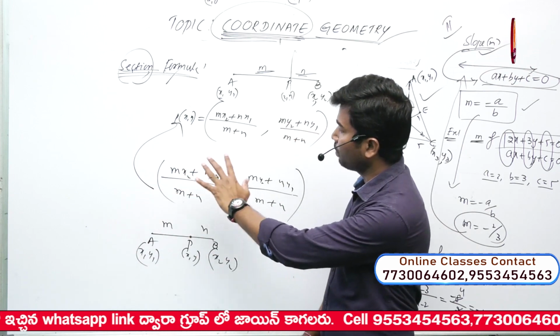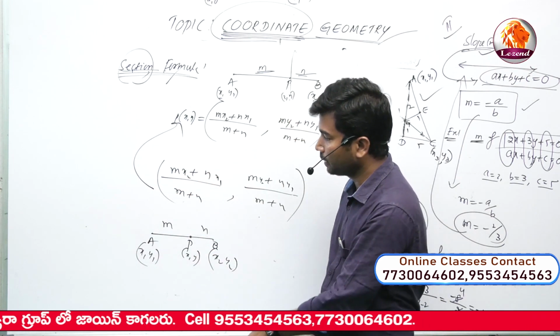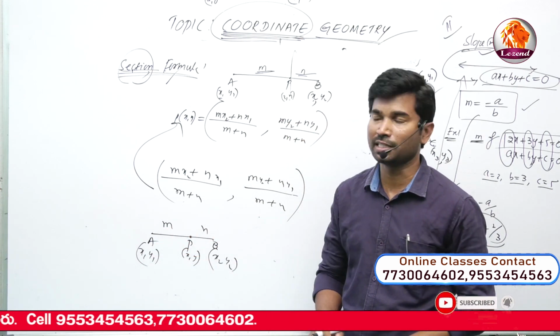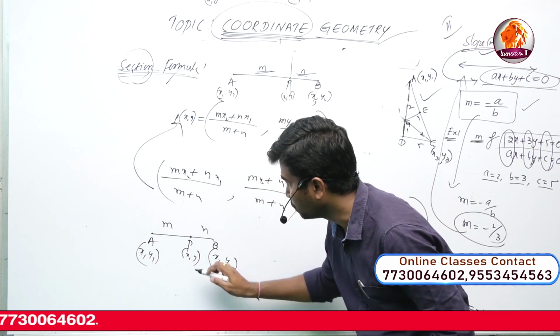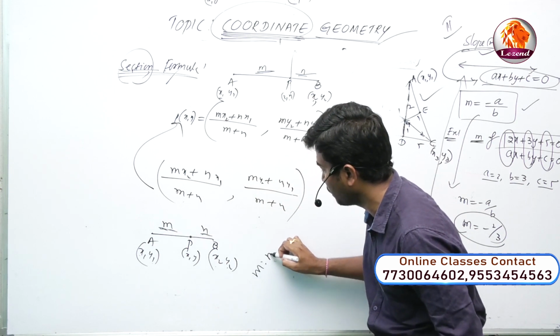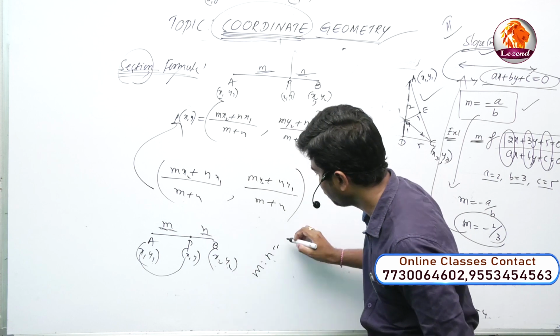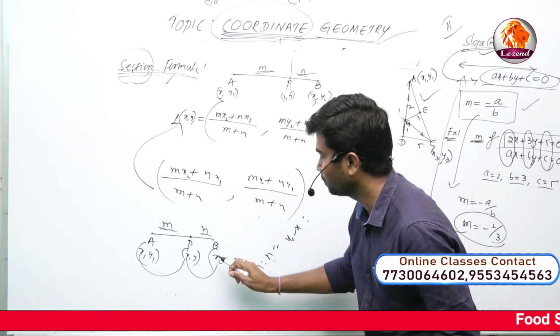So using this formula we get the answer, definitely, but without using this formula also we get the ratio of m is to n using some trick. So now this is x1, y1, this is x2, y2. The ratio m is to n is equal to x1 minus x is to x minus x2.